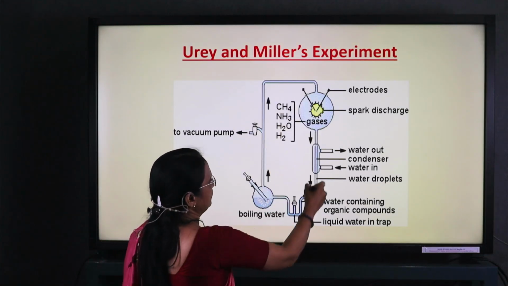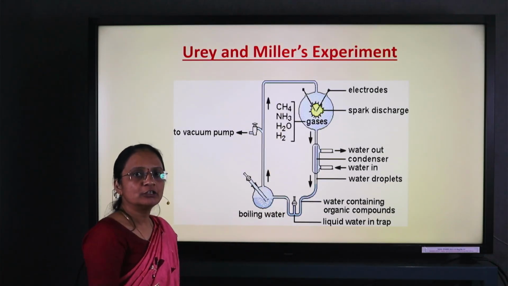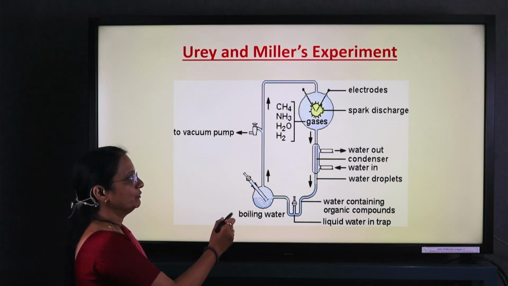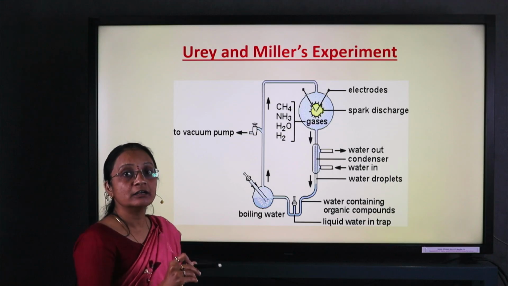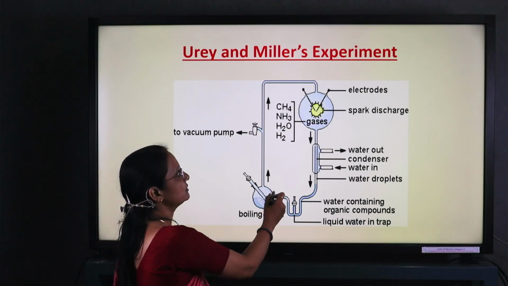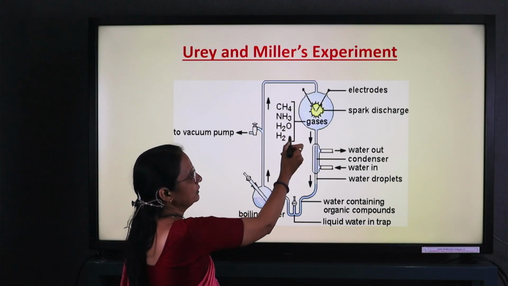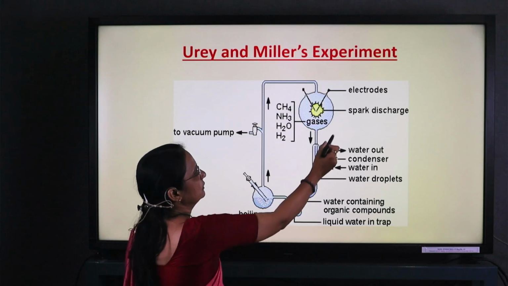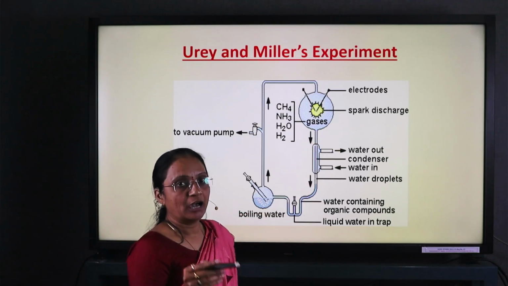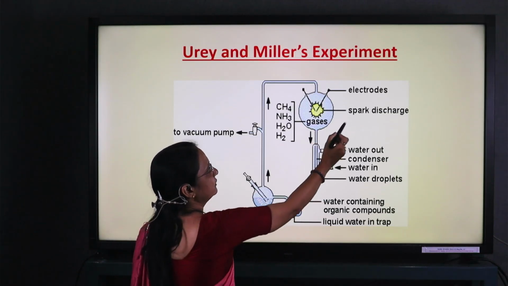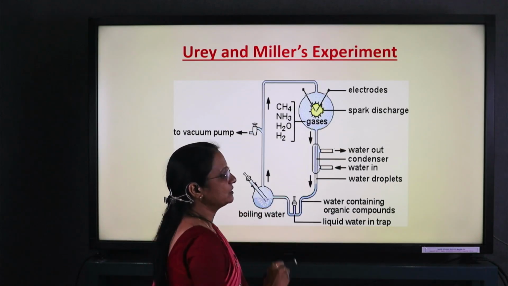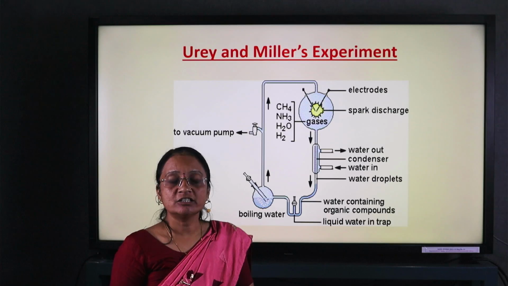Here is the experimental setup of the Urey and Miller experiment, which was a closed glass container apparatus. This apparatus contains methane, ammonia and water in the 1:2:2 proportion. Instead of sunlight, they artificially supplied a spark discharge of about 7600 volts.